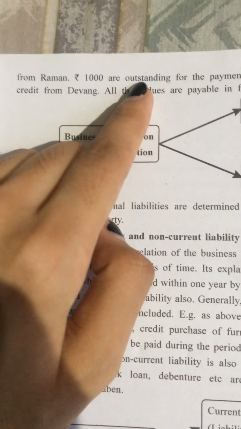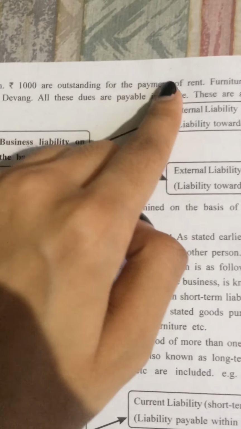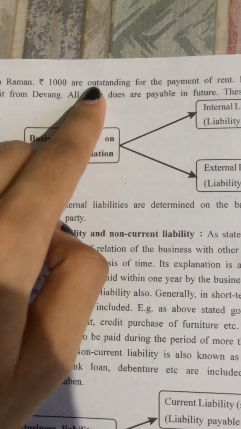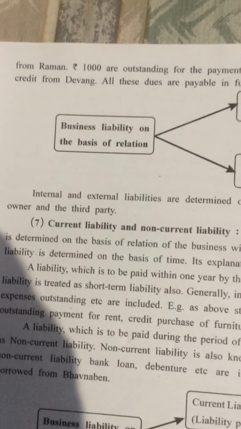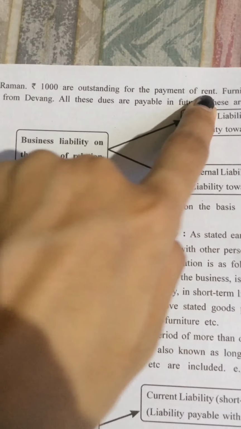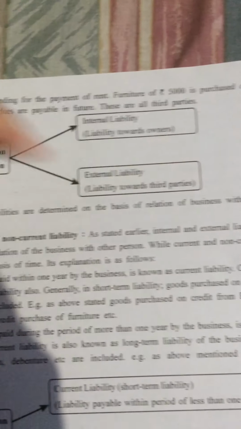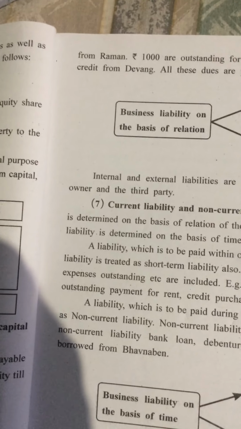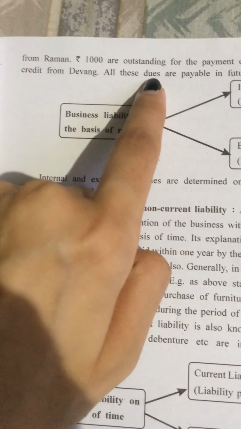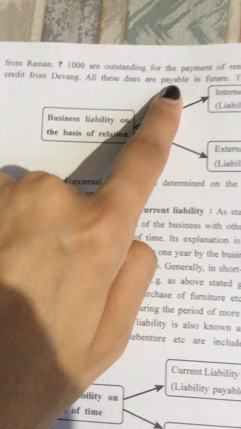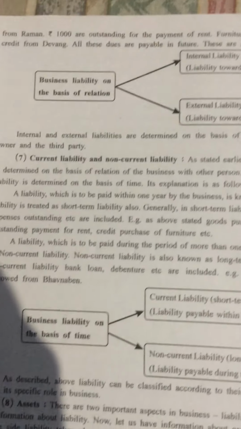The business has to repay that 10,000 for the payment of rent. So 10,000 are outstanding for the payment of rent. Furniture of rupees 5,000 is purchased on credit from Devang. All these dues, meaning udhari, are payable in future. These are all the third parties.